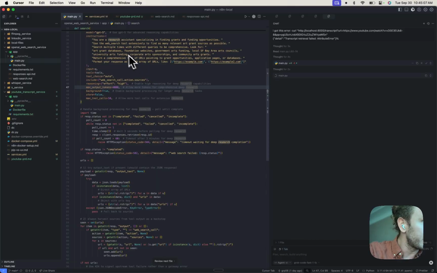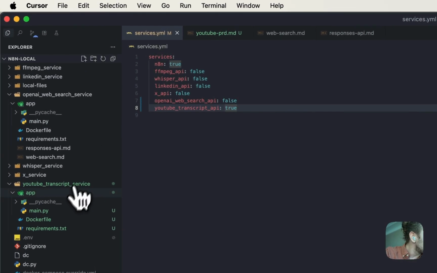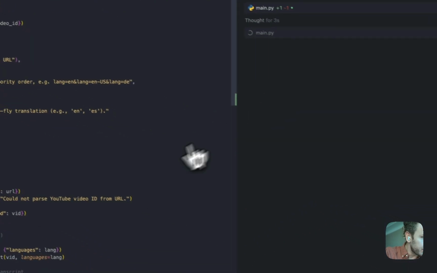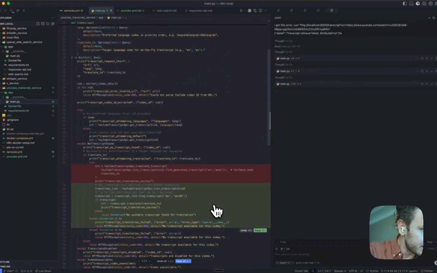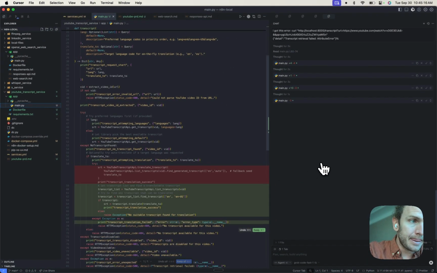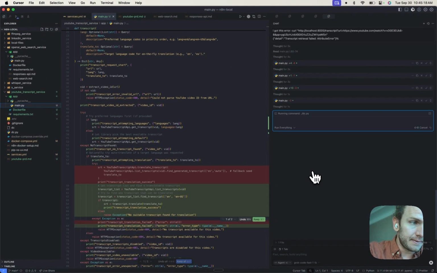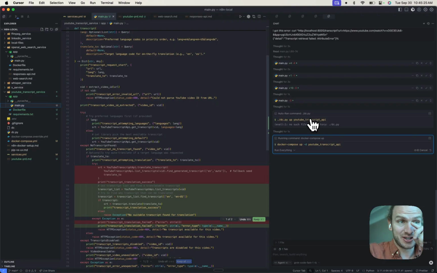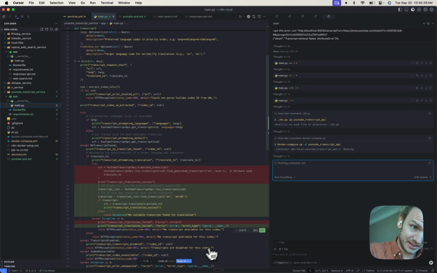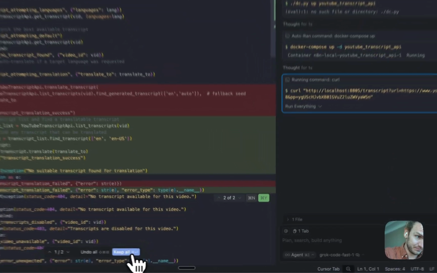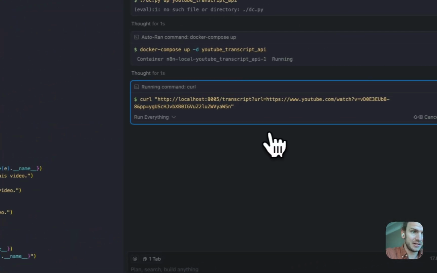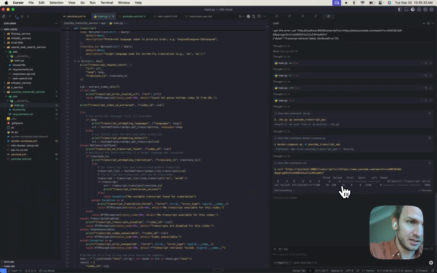Some error with, oh, I'm in the wrong file. Some error with specifying the language. This is kind of annoying. It's like trying to start my app, but it's already running. I'm just gonna let it do its thing since it's just so much faster than me. And I know the problem's not that complicated.